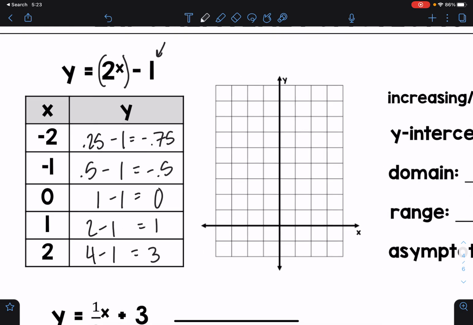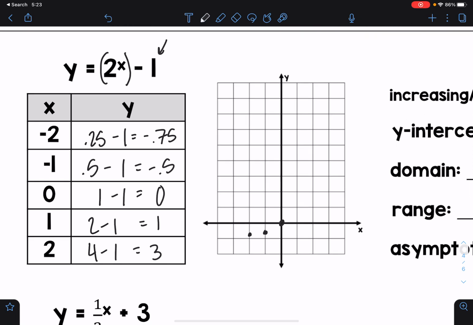Okay, so then I'm going to just graph like I've been doing this whole time. So I have -2, down 0.75. So we're almost hitting -1, but we're not there yet, just a little bit off. Then I have -1, -0.5. So that's halfway between 0 and -1. I have 0, 0, the origin. I have 1, 1, and 2, 3. So this is going to be my line here.